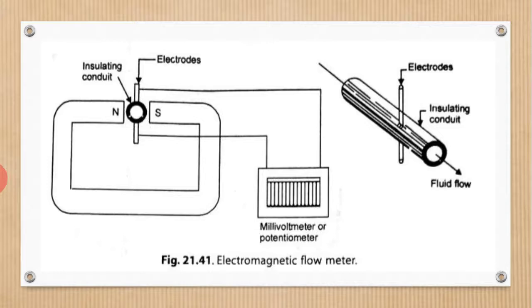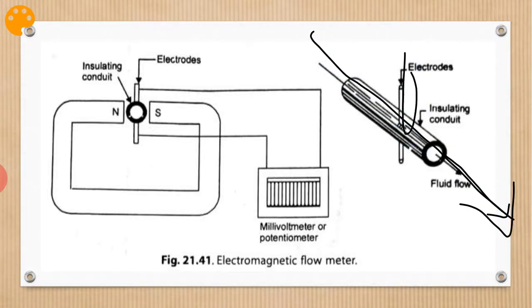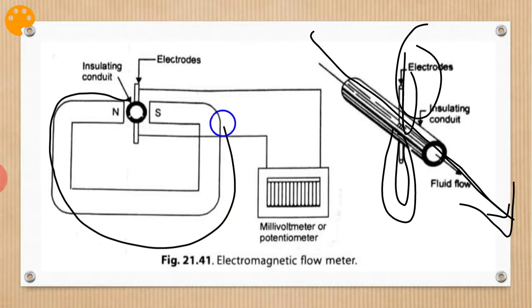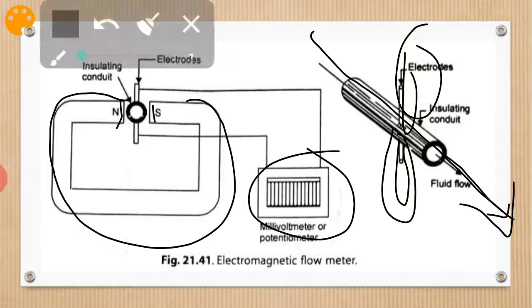Inside this, the fluid is flowing, and there will be two electrodes, one here and one here. Outside this, the magnet is placed. This is a magnet. And a millivoltmeter or potentiometer is used here to measure. Here one more figure I have.